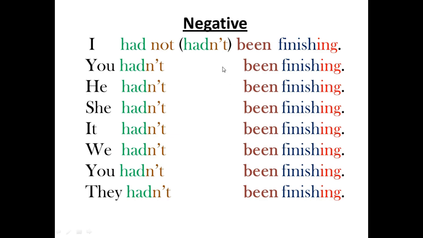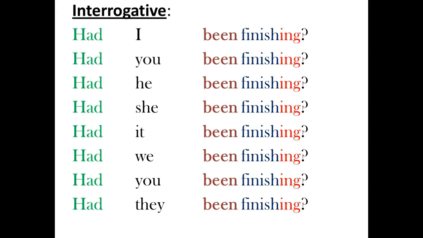I hadn't been finishing, you hadn't been finishing, he hadn't been finishing, and the contracted form is often used. Concerning the questions, the interrogative, as we saw with the past perfect, we just invert the auxiliary had with the subject. Had I been finishing, had you been finishing, had he been finishing, etc.